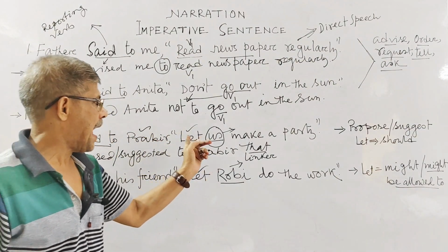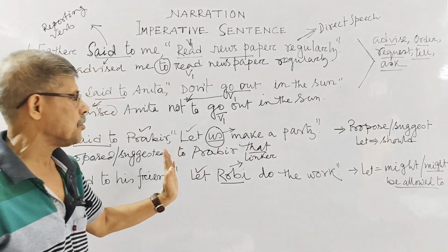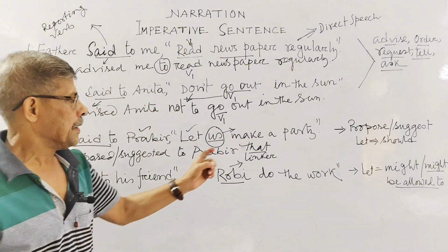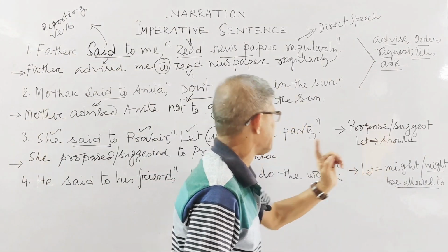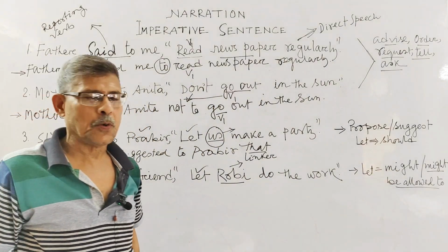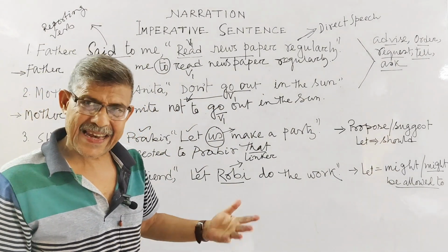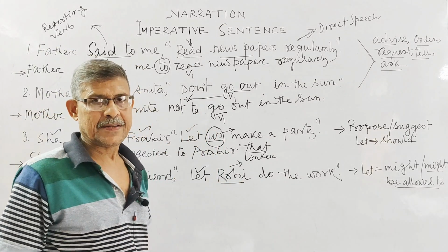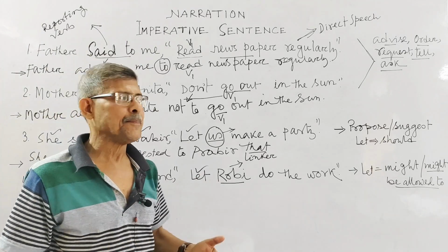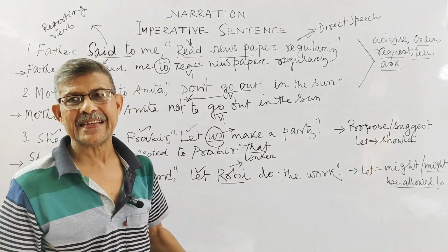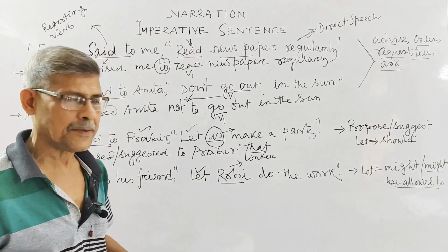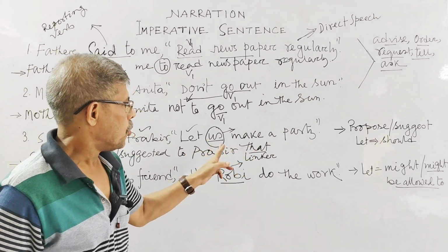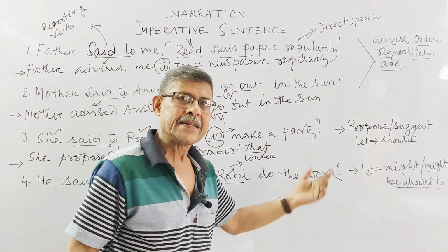The listener you set, and you have to set the linker in this case when your imperative sentence begins with let. Then you have to use should in place of let. And as you know, when we do indirect speech, we always set only an assertive sentence. Whatever sentence you have in your direct speech, you have to change it to assertive. So for an assertive sentence we need a subject.